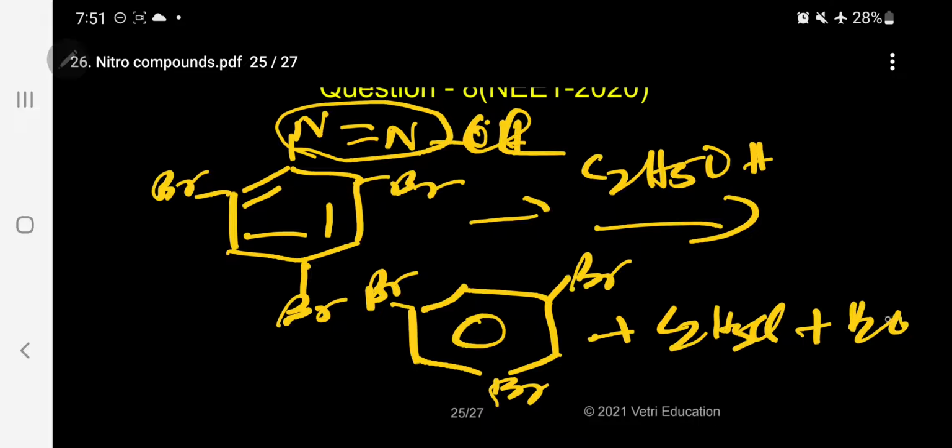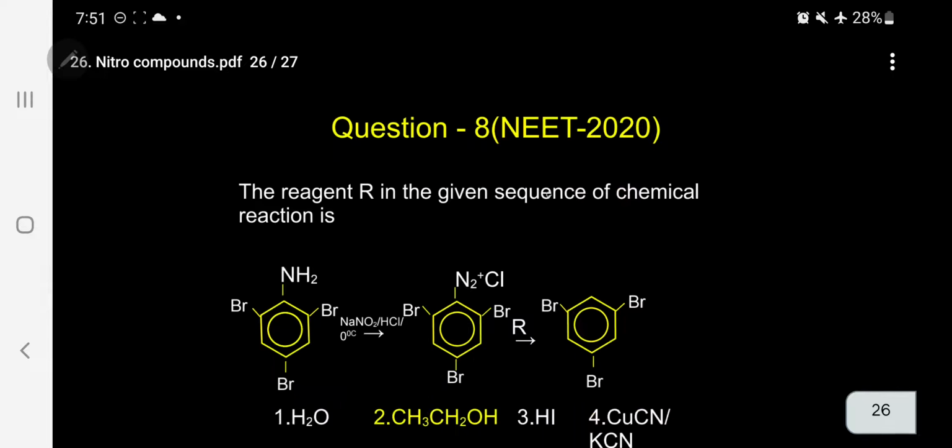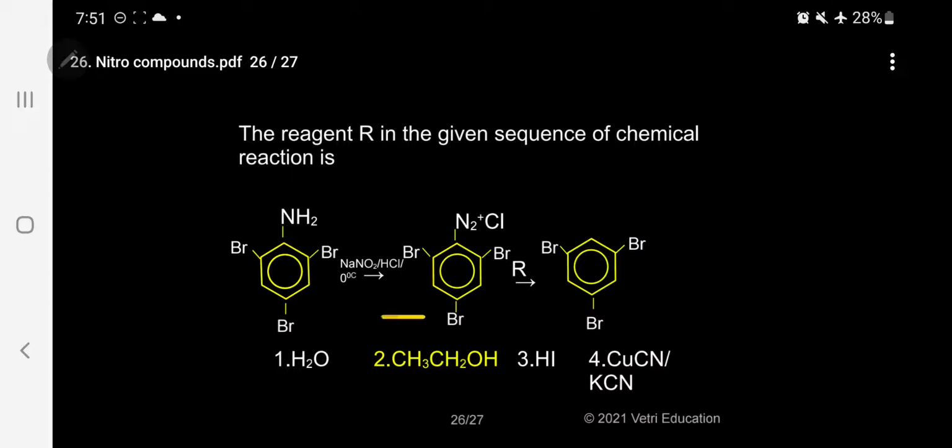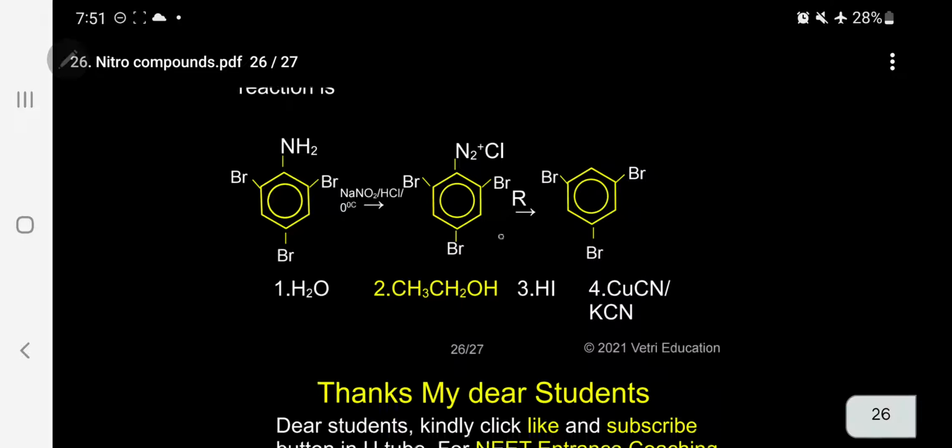Kindly follow, this is the correct answer. That means deamination is taking place, removal of NH2. So the correct answer is 2, ethyl alcohol.